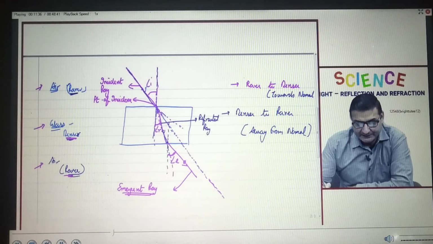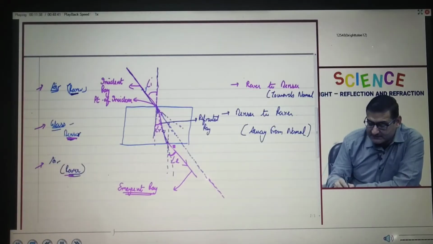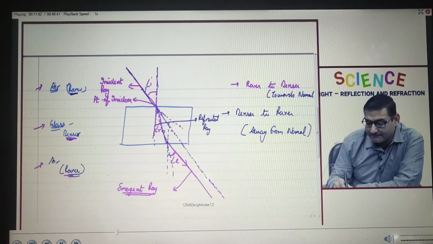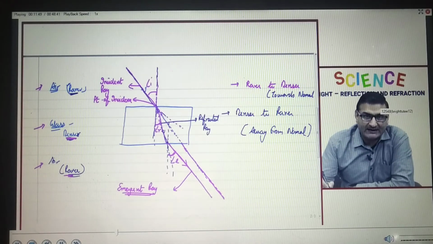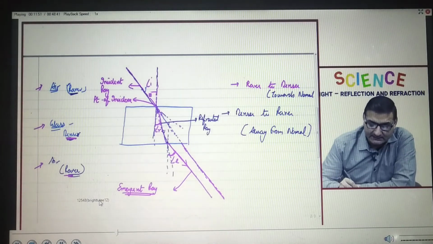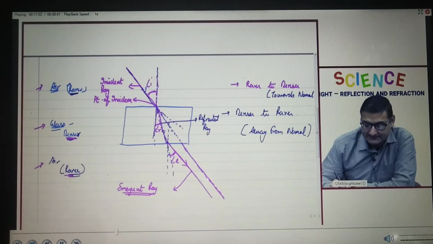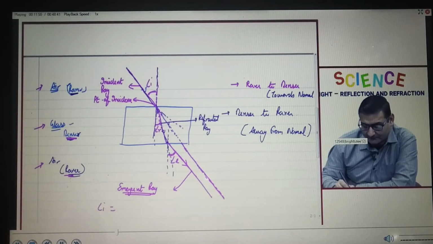Fine. Clear? Now, this emergent ray which is emerging from the glass slab is parallel to the actual path of ray of light. Why is it so? The reason is the angle of incidence and the angle of emergence are same.